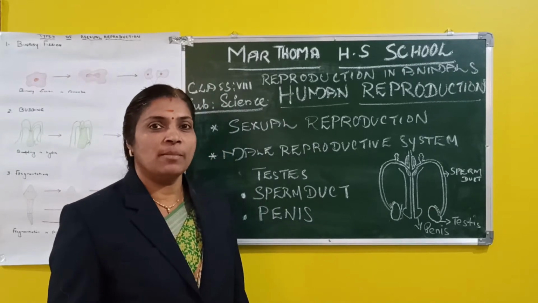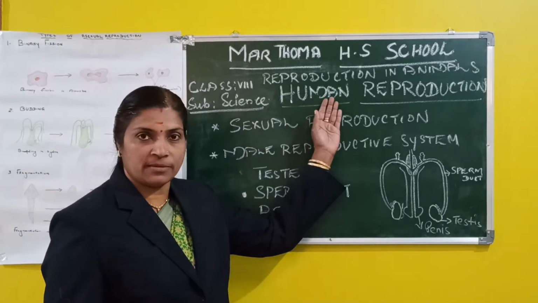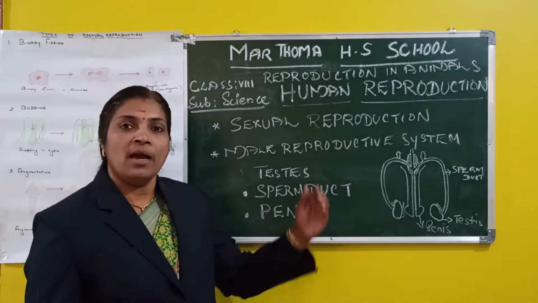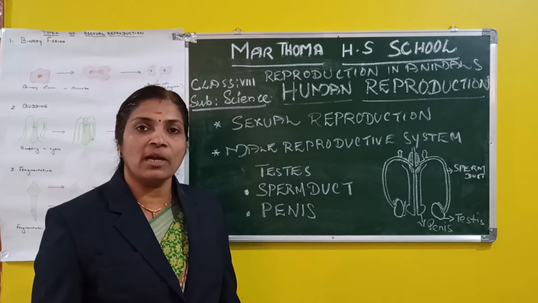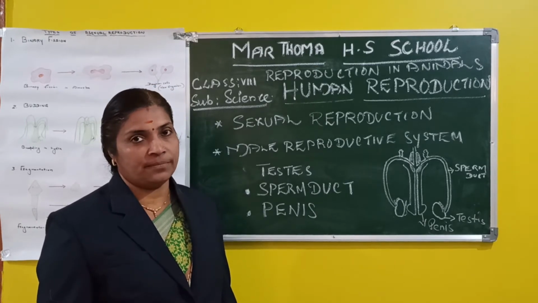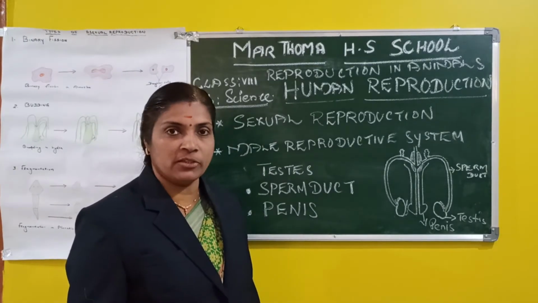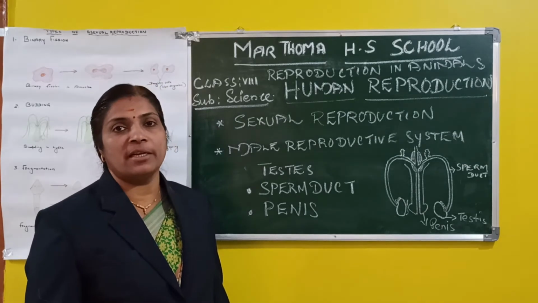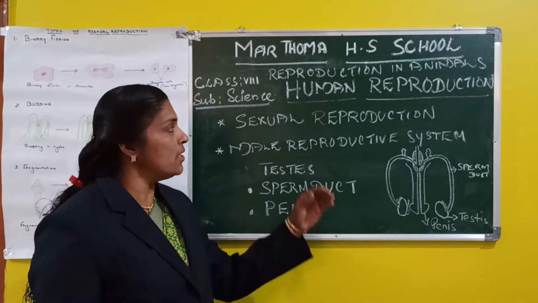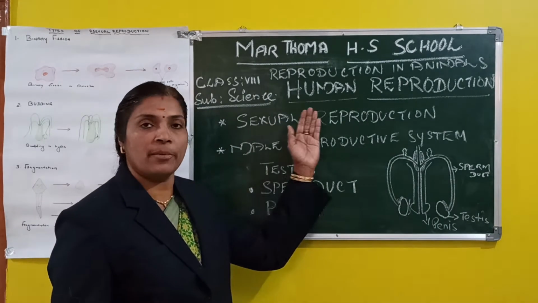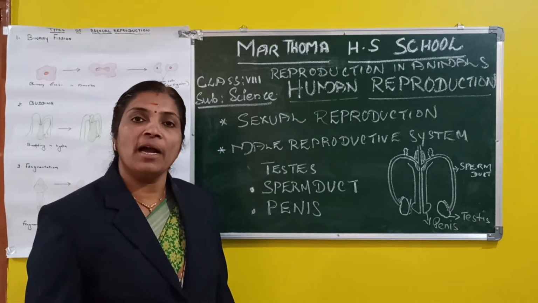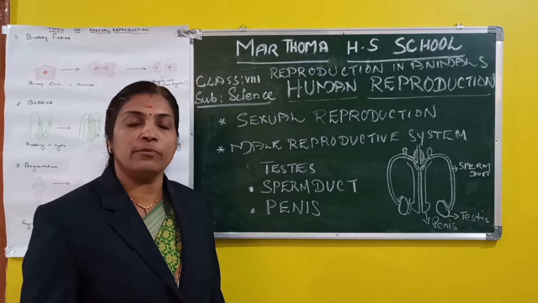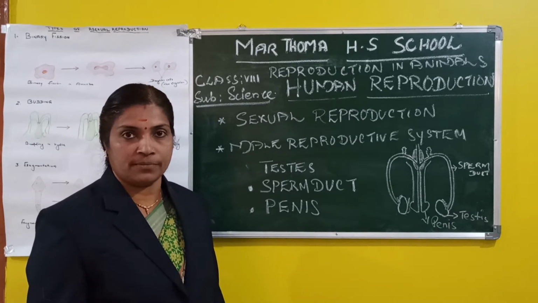Today we will discuss human reproduction. As you know, reproduction is the process of producing young ones of their own kind by an organism. There are two types of reproduction, asexual reproduction and sexual reproduction. In human beings, sexual reproduction takes place. That means a male organism and a female organism are required for this process.